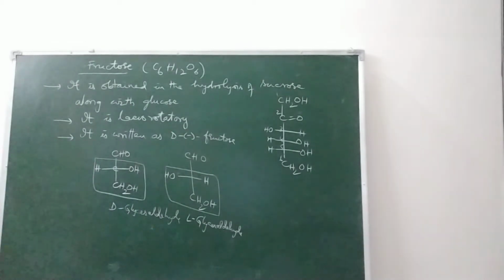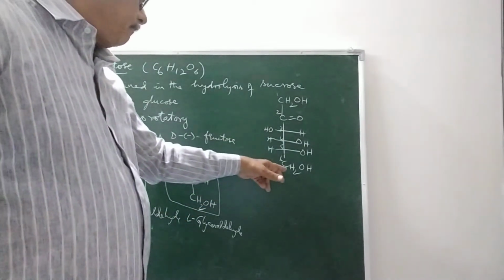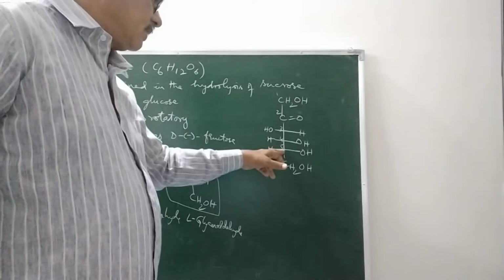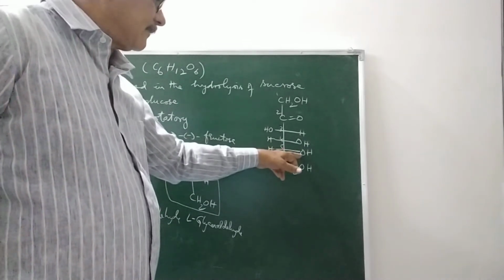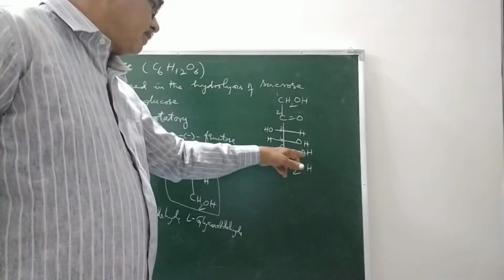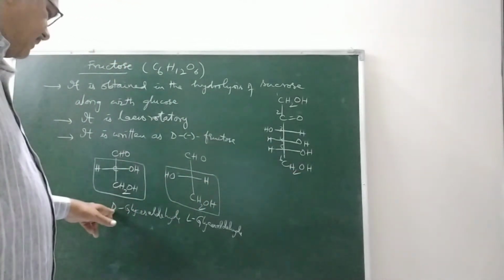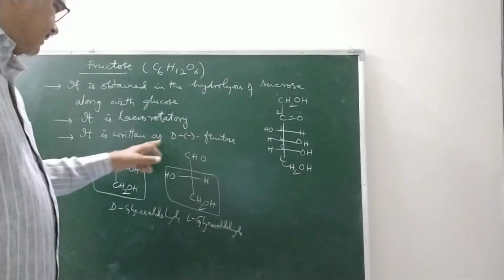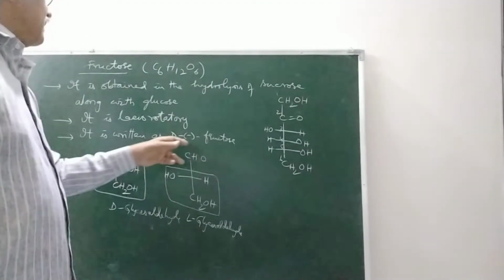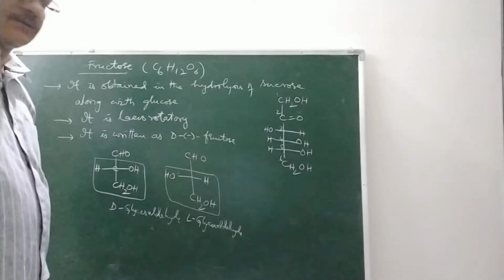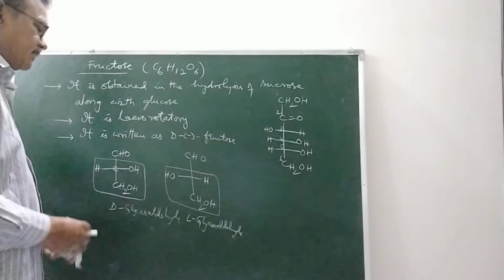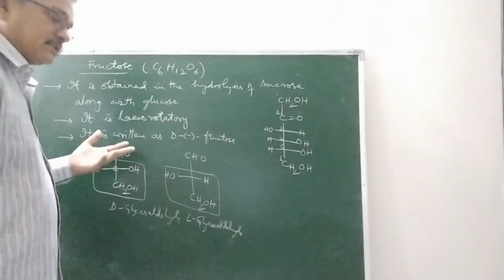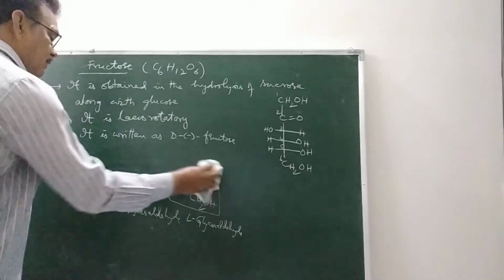In this structure, the carbon bonded next to the primary alcohol group has the OH group on the right-hand side, so it is given the D form. And as it is levorotatory, it is named D-minus fructose. It is the sweetest sugar among all the carbohydrates. It has more sweetness.